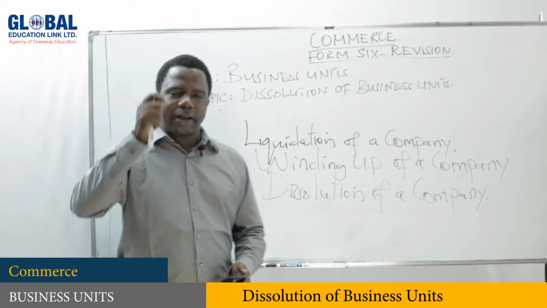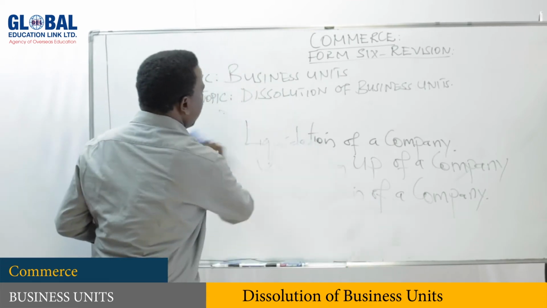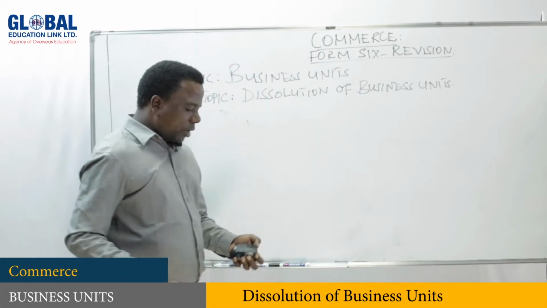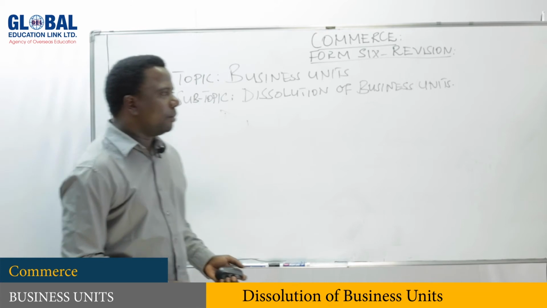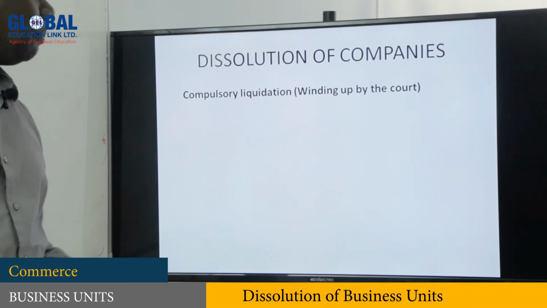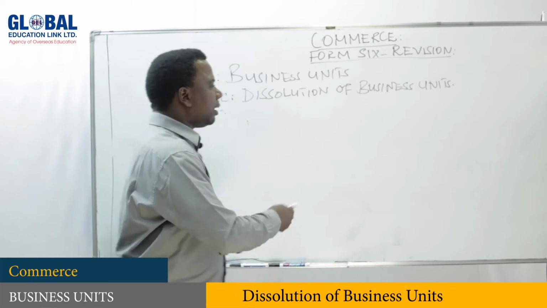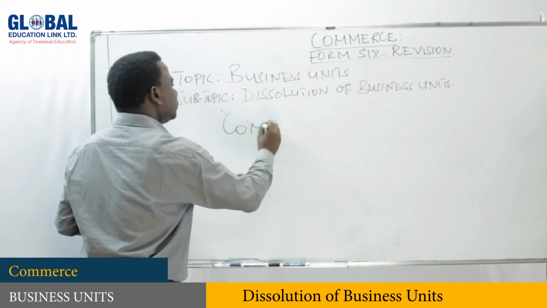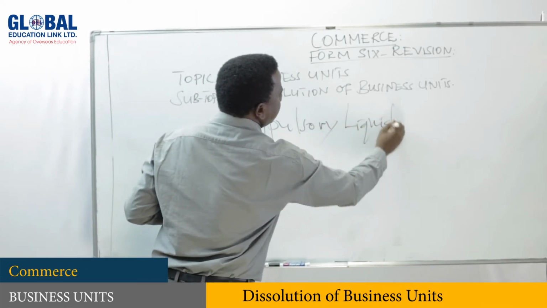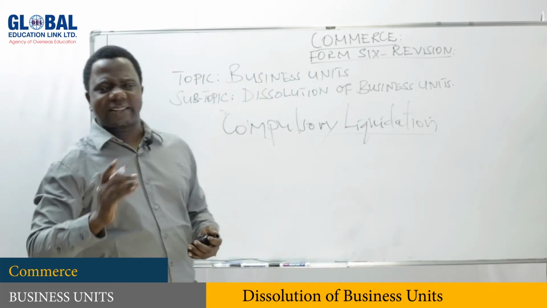Dissolution of a company may come in the following ways and reasons. Dissolution of a company can be either compulsory liquidation or winding up by the court. This compulsory liquidation or winding up is a must.